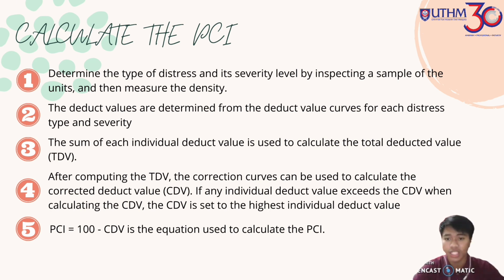First of all, we must measure the density by determining the type of distress and its severity level by inspecting a sample unit. After that, the deduct values are determined from the deduct value curve for each distress type and severity. Then, the sum of each individual deduct value is used to calculate the total deduct value. After computing the TDV, which is total deduct value, the correction curve can be used to calculate the corrected deduct value. If any individual deduct value exceeds the CDV, when calculating, the CDV is set to the highest individual deduct value. CDV means corrected deduct value. And lastly, we get the PCI by 100 minus CDV.